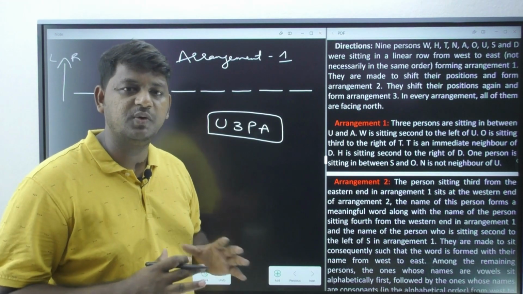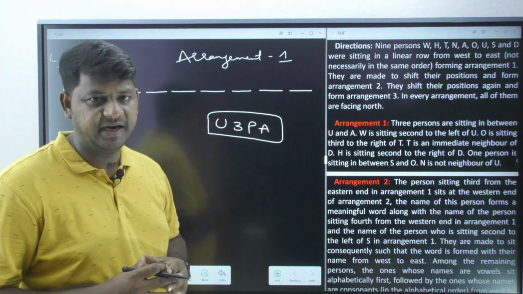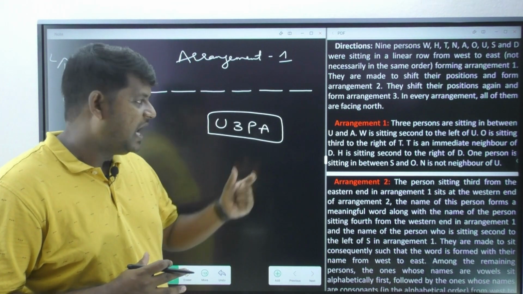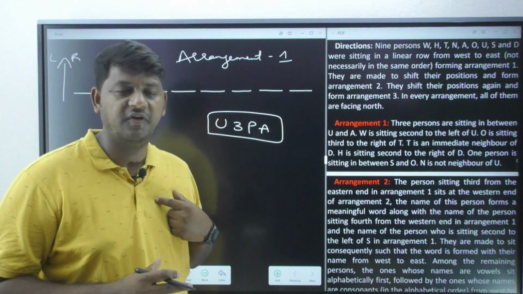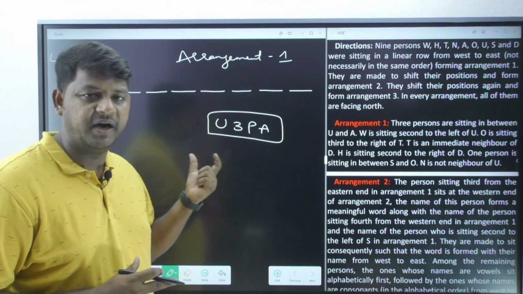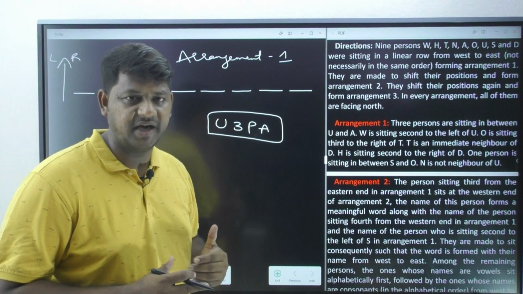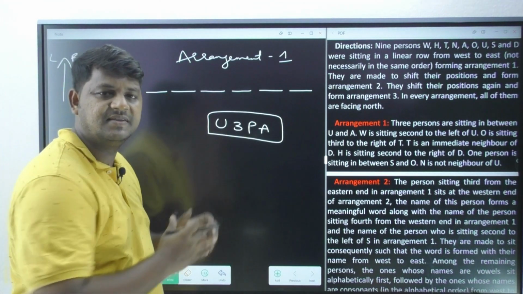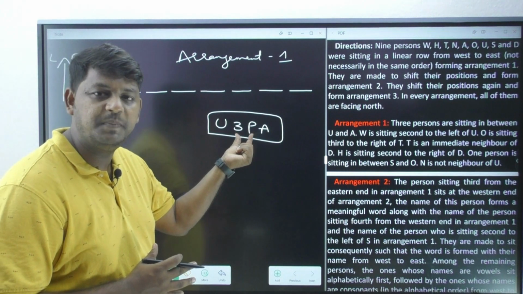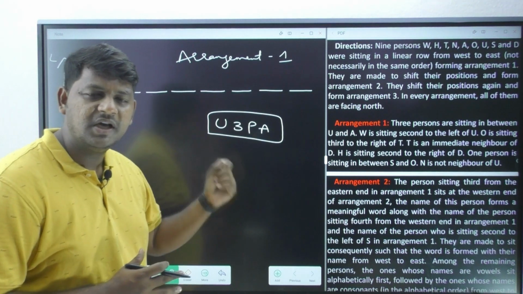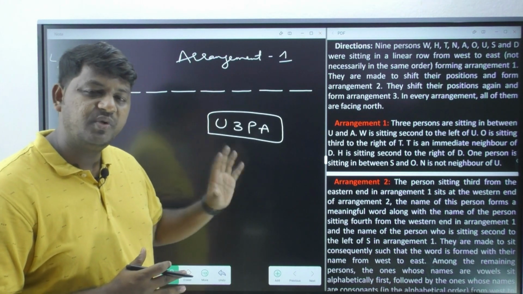It's impossible to remember this information as soon as you go through the entire arrangement 1. So that is why, after reading that particular information, if it is not possible for me to apply it in the arrangement, I'll always write it down in a short way in which I can understand. Now as soon as I see this information, I am going to understand there are going to be three persons. 3P is nothing but what? Three persons are there in between U and A. That is the way you need to understand.